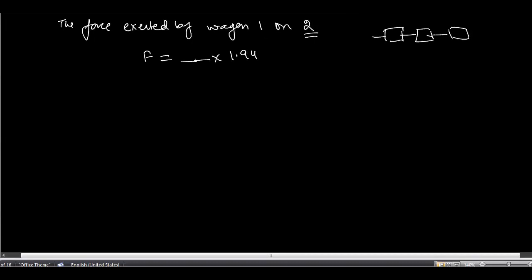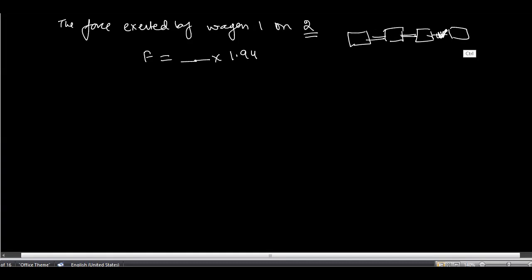So you have to add the masses of 4, because this string has a tension, this chain with which it is connected. This wagon has to exert a force on this one, this one, and this one also.